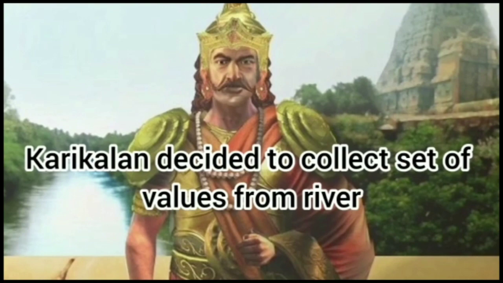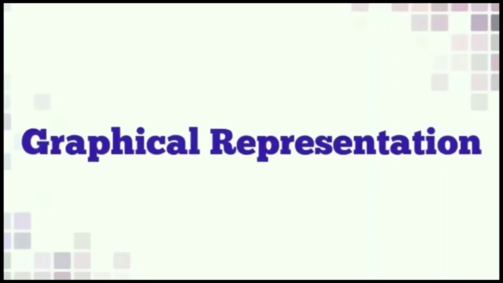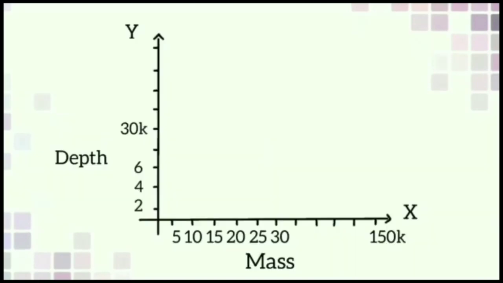One minister suggested that soil erosion is based on both the mass of the object and the speed of water. Now, Karikalan decided to collect a set of values from the river. Now let us see the graphical representation of the set of values that was taken by Karikalan.